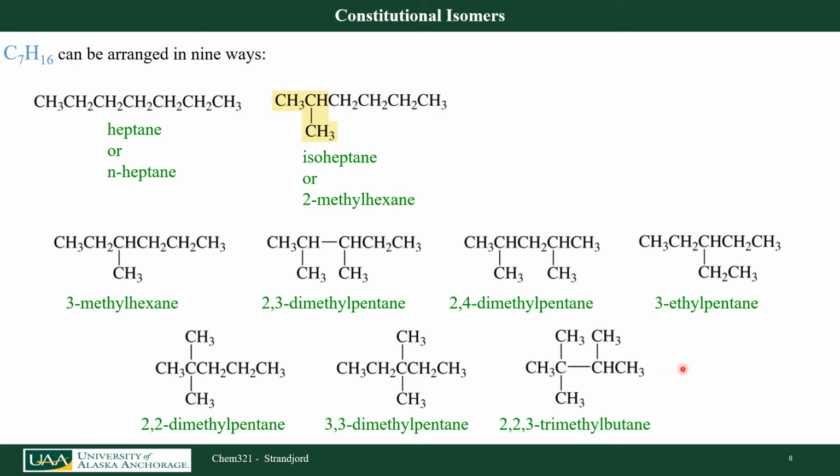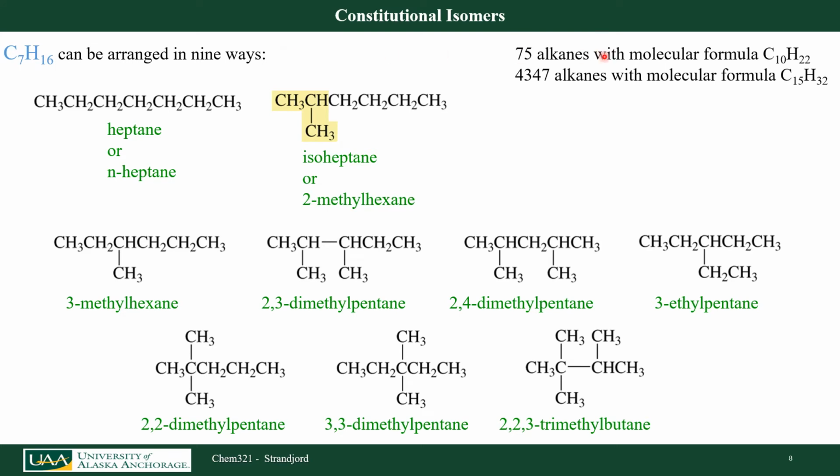In other words, there are 9 different ways I could arrange the skeletal structure of C7H16. Those are all constitutional isomers of each other. If I have 10 carbons, there's actually 75 different constitutional isomers I could draw. If I had 15 carbons, there's 4,347 different alkanes that I could draw, or constitutional isomers.